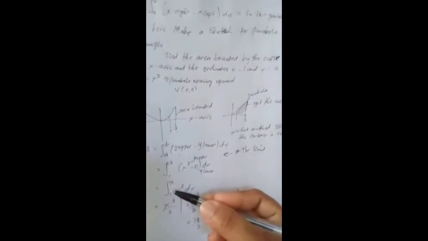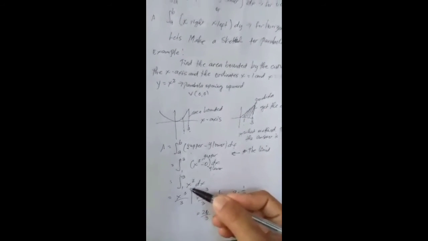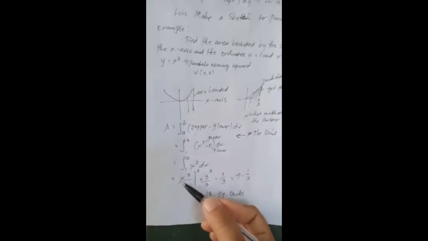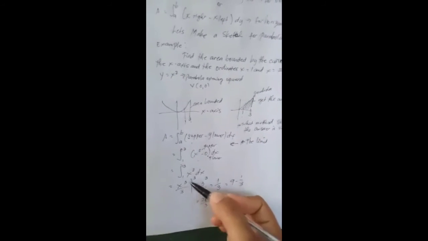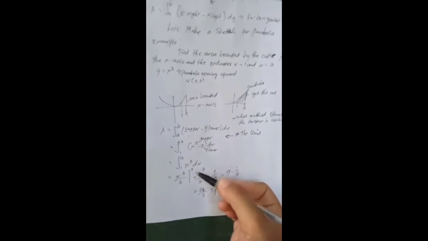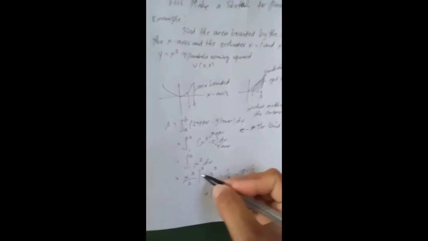The integral from 1 to 3 of x squared dx equals x cubed over 3, evaluated from 1 to 3.